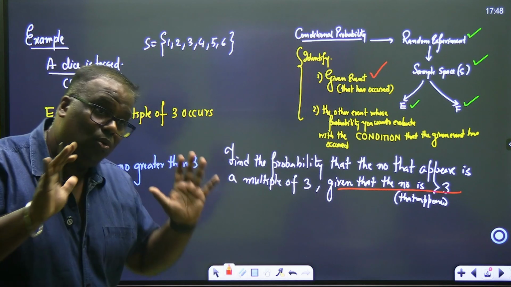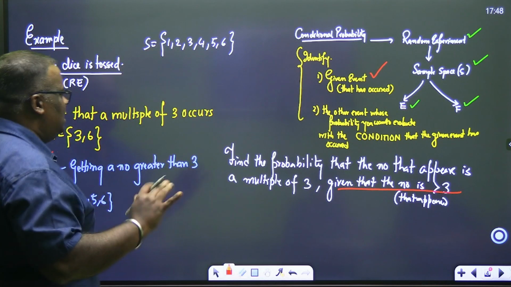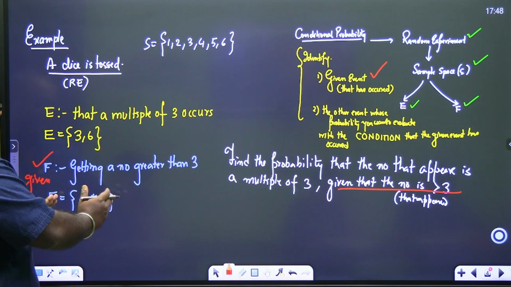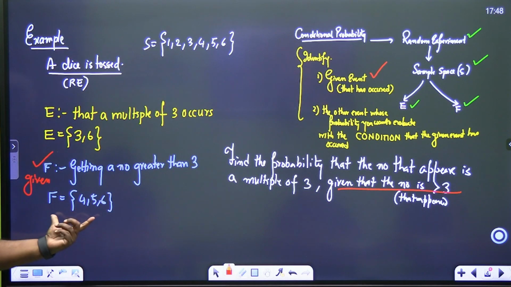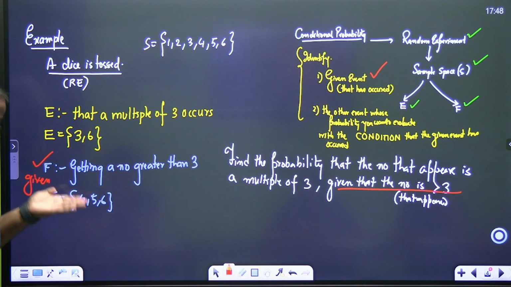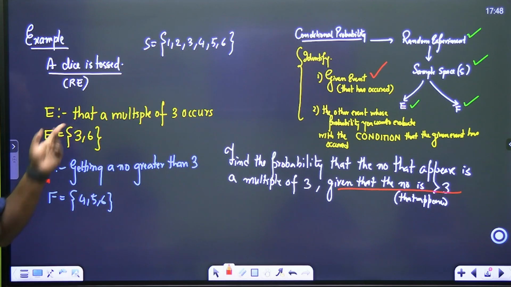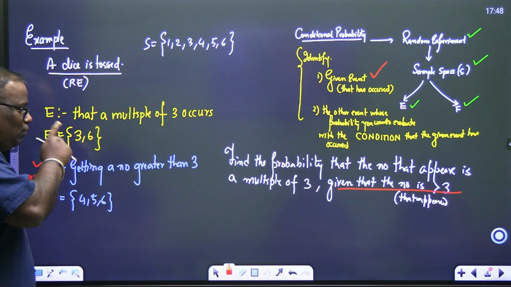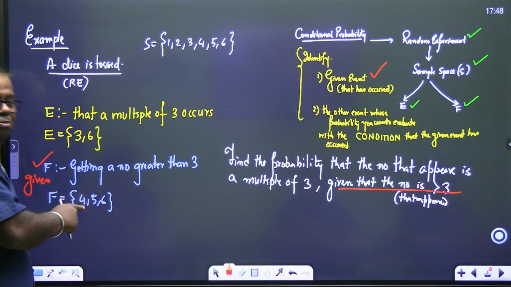Now 3 has already occurred. Now the easy way, let's not put any formulas and all. Just try and think. The number is already greater than 3. Means this event has to happen. And you are now going to find out that this event has happened. What is the chance of this event to happen? So don't you think you are actually trying to find out which are the elements of here which are common in here?